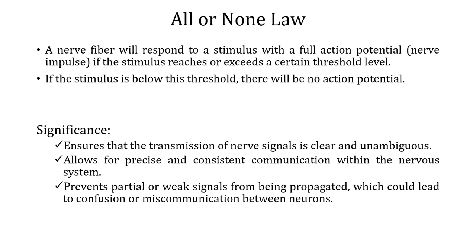There are no weak signals, there are no partial signals. This is very, very important because this process guarantees that the information being passed along the nerve is strong and definite information. And there won't be any confusion, right? So the all or none law allows the nervous system to communicate precisely. It could be sensory input or a motor response. The signal should be precise, right?